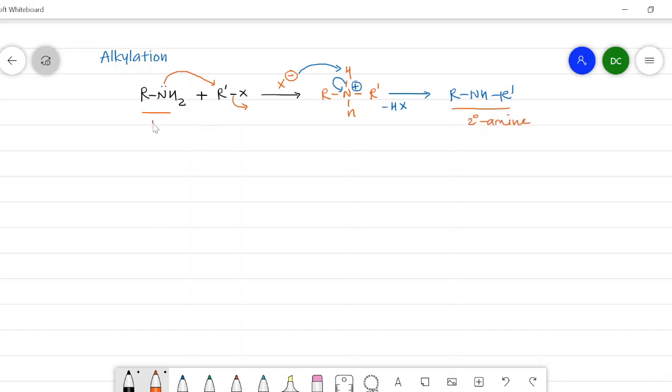and this process is known as alkylation of amine. Here the alkylation occurs at a nitrogen where one hydrogen is replaced by the alkyl group, therefore it is also an N-alkylation.